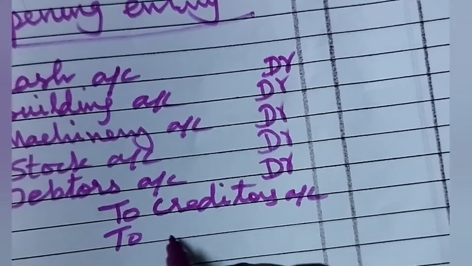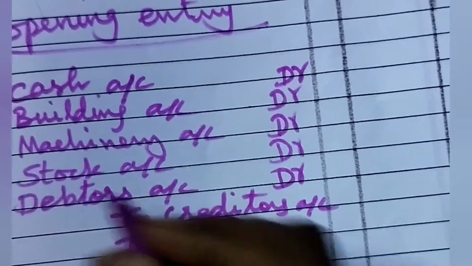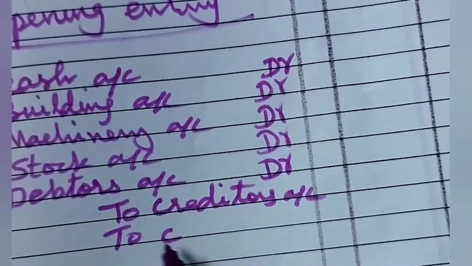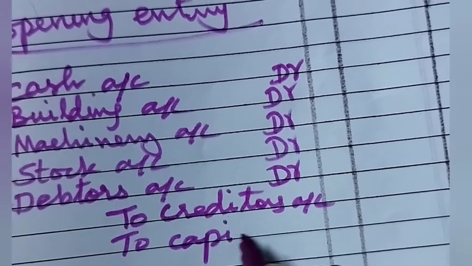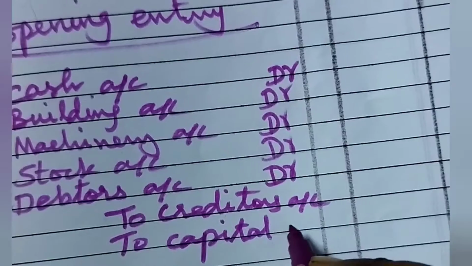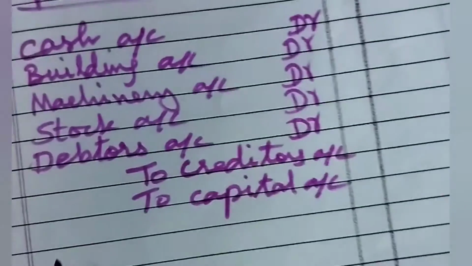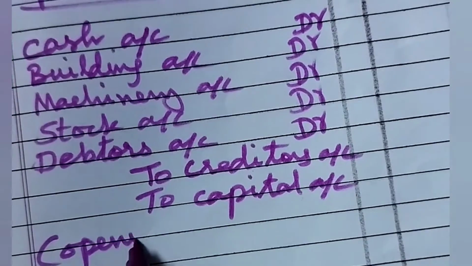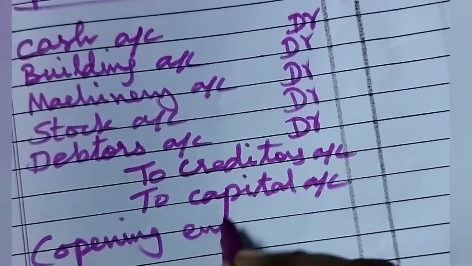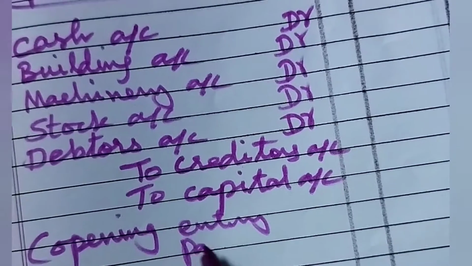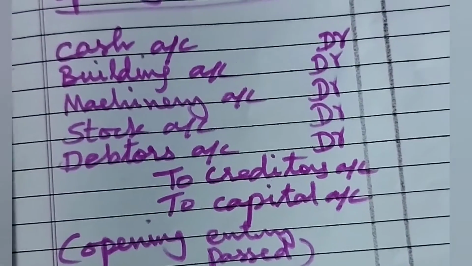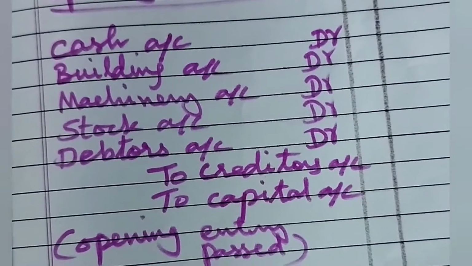Then to capital account. That is, all the assets, if you are adding, means you will get some amount. From that amount you have to reduce the creditors. Then we will get the capital amount. This is called as opening entry. Capital account. Now, that is narration, what we can write? Opening entry passed. Or what we can write? That is, owner started the business with cash, building, machinery, stock and debtors.